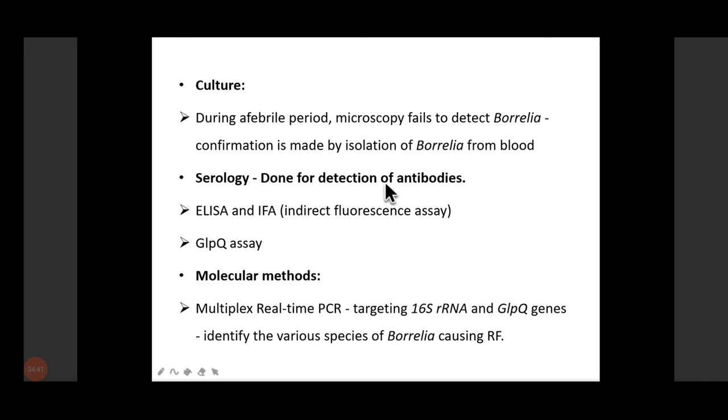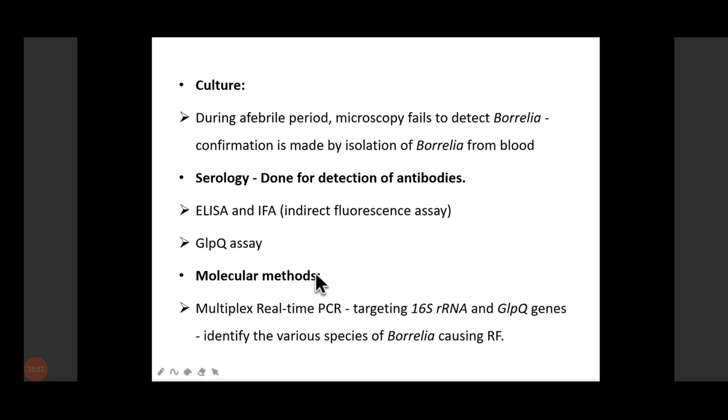We can culture them. In the afebrile period, microscopy sometimes fails to detect Borrelia, so we can confirm the Borrelia from blood and isolate it by culture. Serology is done for the detection of antibodies. We can go for ELISA and IFA for detection of antibodies in the serum.